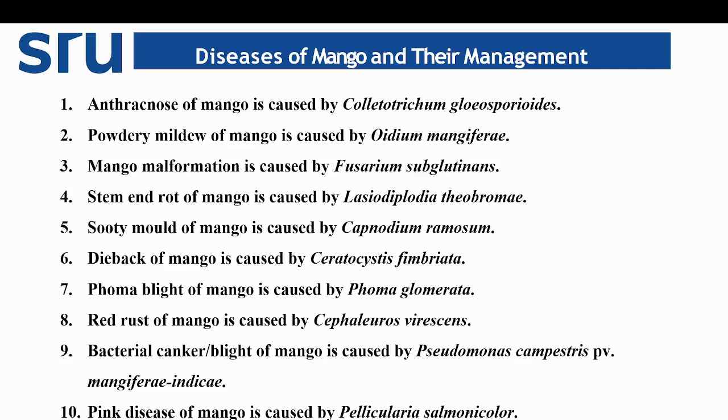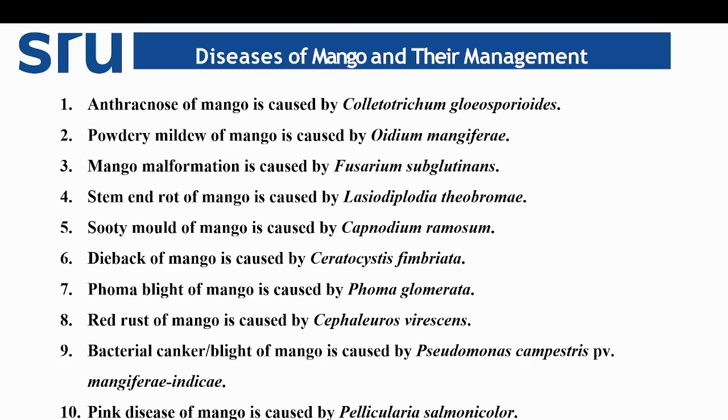Then stem end rot in mango, which is caused by Lasiodiplodia theobromae. Then sooty mildew of mango, which is caused by Capnodium mangiferae. Then dieback disease in mango, which is caused by Ceratocystis fimbriata. Then Phoma blight of mango, which is caused by Phoma glomerata. Then rust disease in mango, which is caused by Cephaleuros virescens.